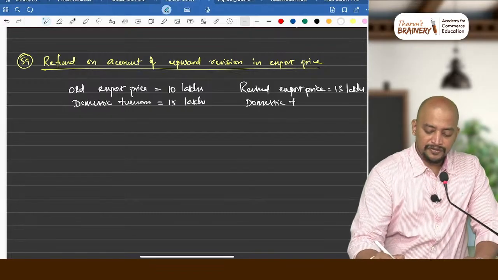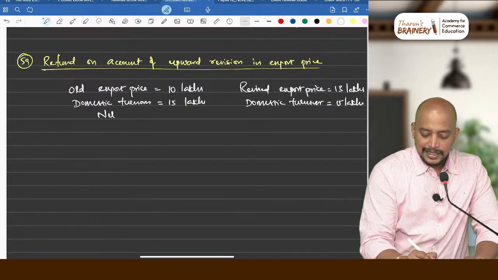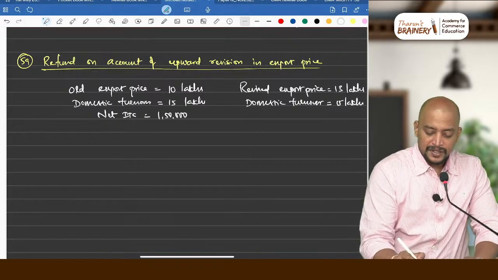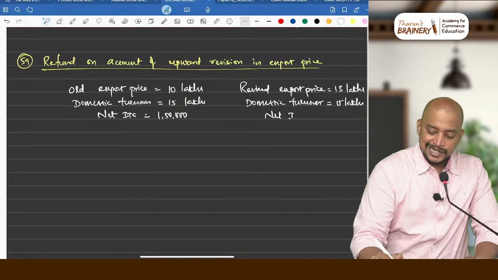Domestic turnover 15 lakhs. And what is the net ITC? Net ITC will be say 1,50,000. Here also net ITC is 1,50,000.